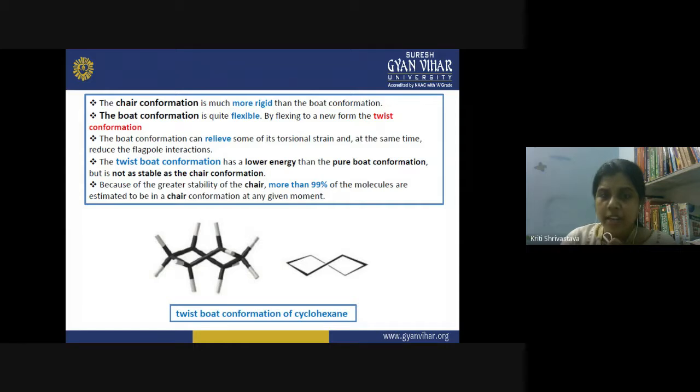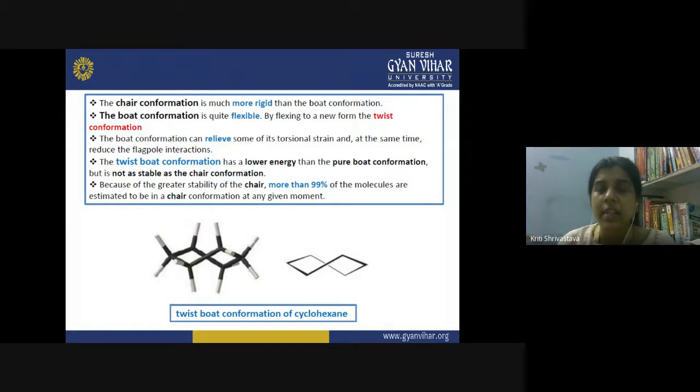So flagpole interactions can be reduced when your boat conformation is changed to the twist boat conformation. That is how the twist boat conformation has lesser energy as compared to the boat conformation. But it is not as stable as the chair conformation, and yet we have the chair conformation as the most stable one.